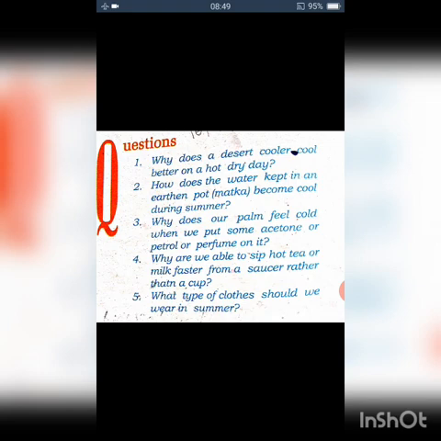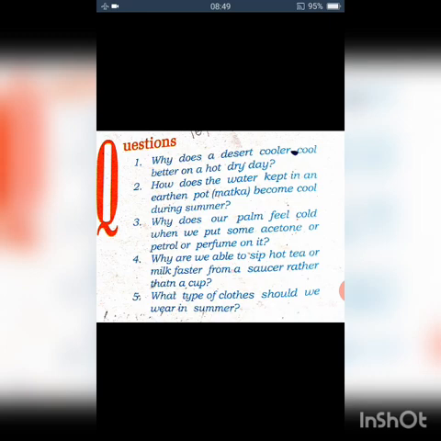Then the next question. Why does the water kept in an earthen pot become cool during summer? An earthen pot has small pores in its walls. These tiny pores facilitate the penetration of water, and as a result, evaporation takes place. The energy required for this evaporation is taken up from the water present in the earthen pot.